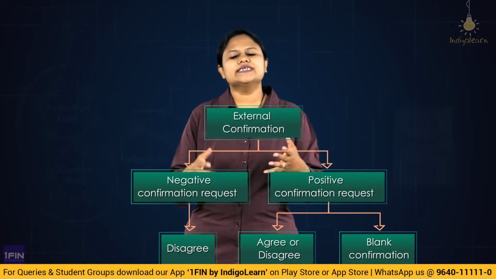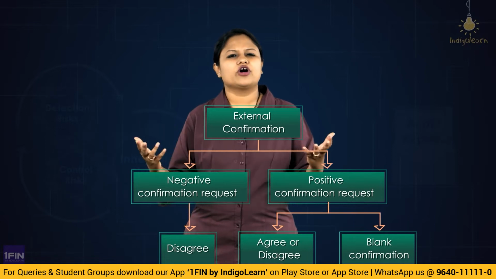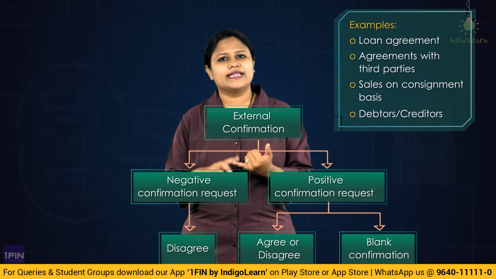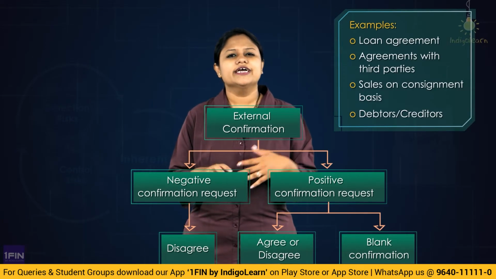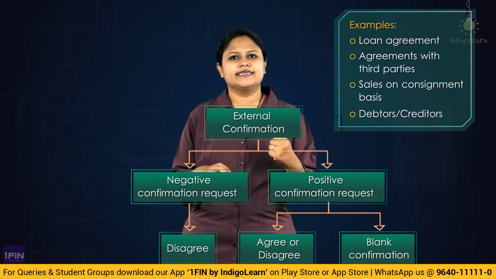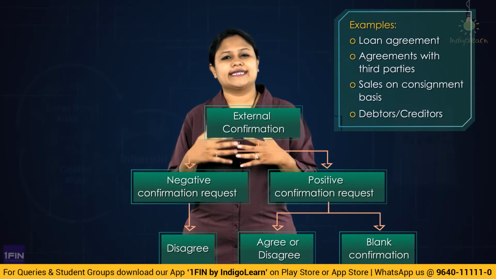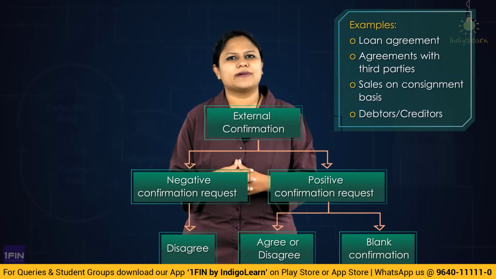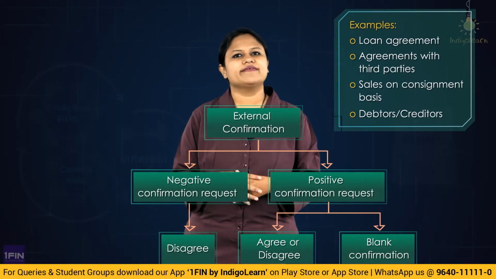After this, we studied the areas where this kind of request will be made. Very common and understandable wherever a third party is involved. It could be lenders, debtors, creditors, inventory lying with the third party. It could be when investments are purchased by the entity or acquired by some third party, or maybe when you have your title deeds kept with others, that is the third parties. All of these, wherever a third party is involved, you will seek an external confirmation as an appropriate audit evidence.